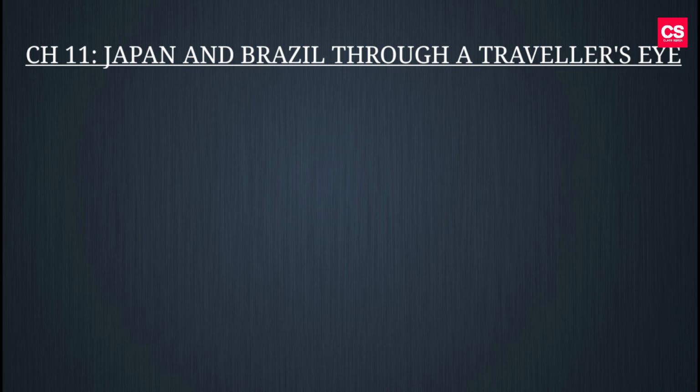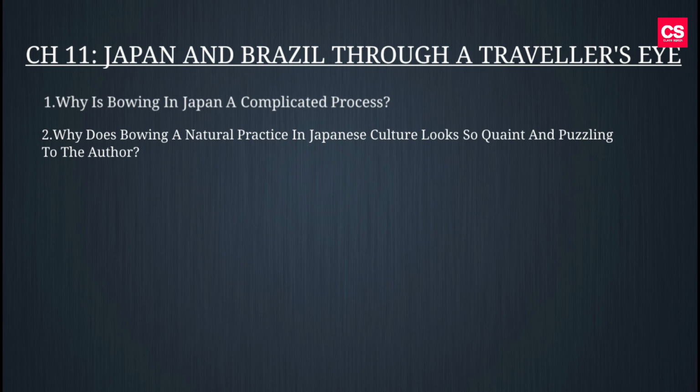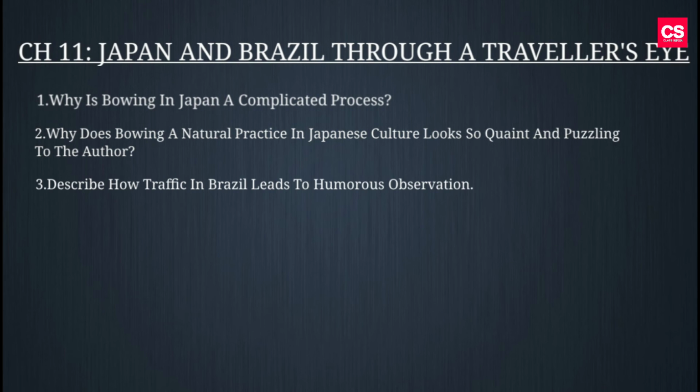So here are the 4 markers. First question, why is bowing in Japan a complicated process? Second question, why does bowing, a natural practice in Japanese culture, look so quaint and puzzling to the author? Third question, describe how traffic in Brazil leads to humorous observation.